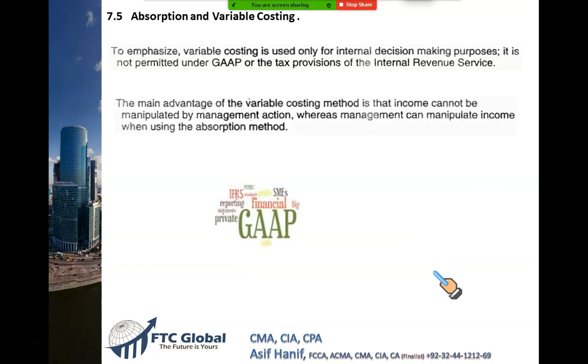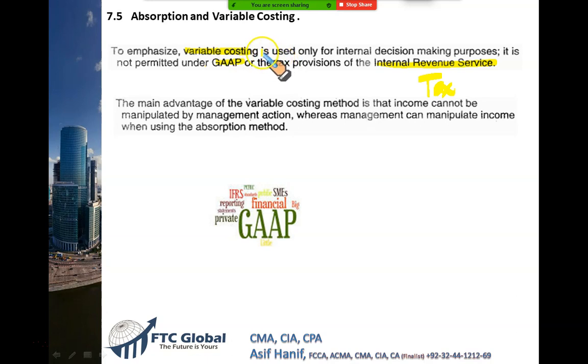I have just explained that the full costing method, also called the absorption costing method, is required by GAAP. But the variable costing method is not acceptable for GAAP. It is not acceptable for the Internal Revenue Service. This is the tax department in the US.